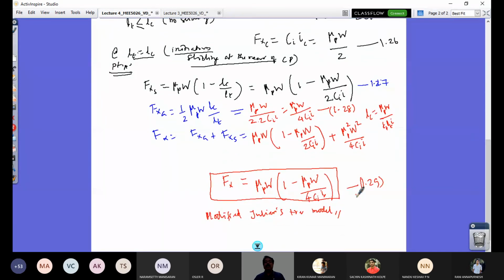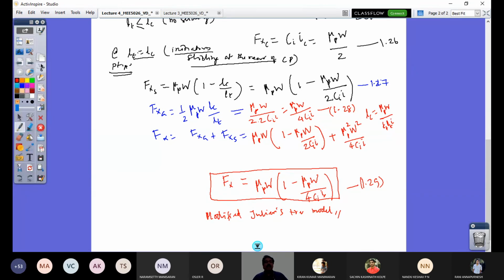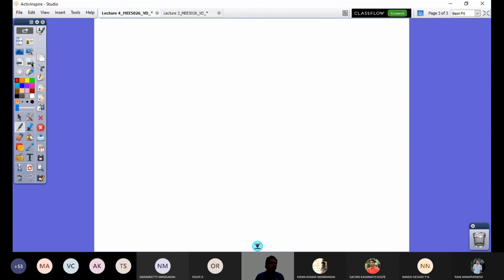Why did I do this? Because I'm going to define another term called skid, and the skid is responsible for your braking force. So I'm going to look at the variation of braking force and skid, and I would extend the simplified model for that instead of the actual Julien's model with lambda. That would help you look at what would happen in a braking scenario. So for that, let us define what we mean by skid.